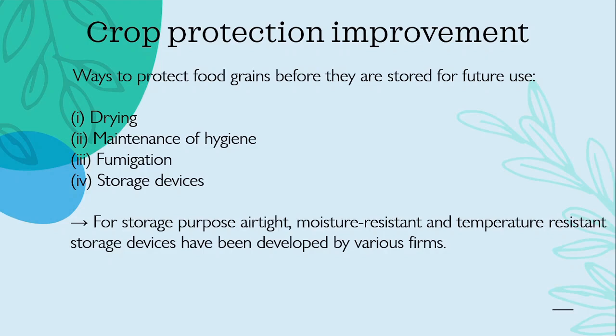Next we have maintaining hygiene of the storage or the godown. Next is fumigation. Fumigation means chemical pesticides are converted to fumes to kill various pests, insects, etc. The example of a fumigant is aluminum phosphate, which is also called black poison. And for storage purposes, various airtight, moisture-resistant, and temperature-resistant storage devices have also been developed by various firms.